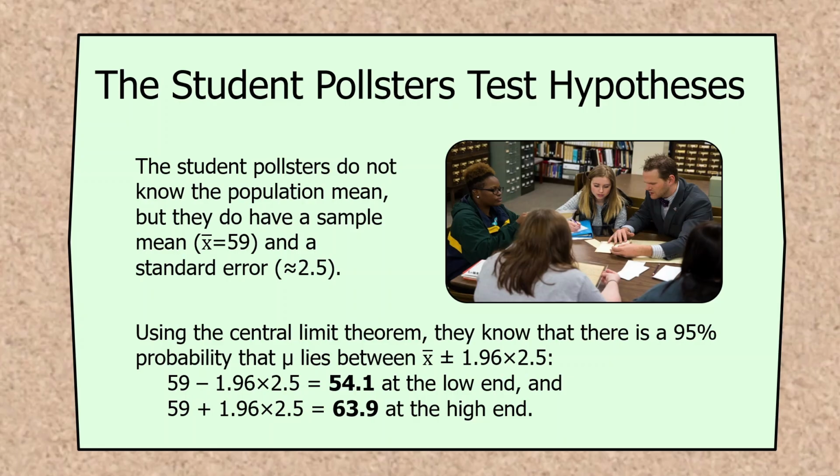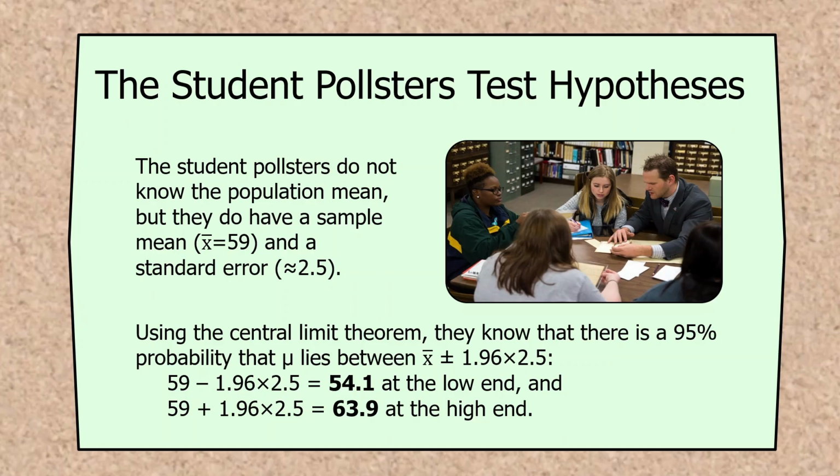Using the central limit theorem, the student pollsters know that there's a 95% probability that the true population mean mu lies between their mean minus 1.96 standard errors and plus 1.96 standard errors. To turn those into numbers, 59 minus 1.96 times 2.5 is 54.1 at the low end, and 59 plus 1.96 times 2.5 is 63.9 at the high end.